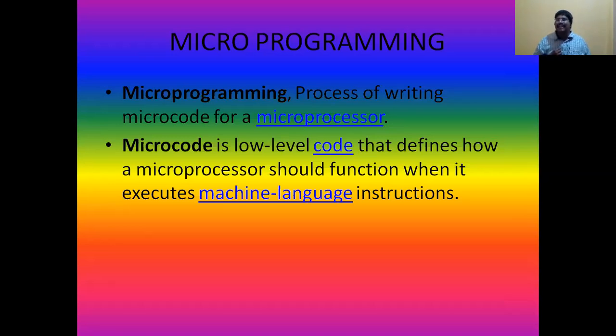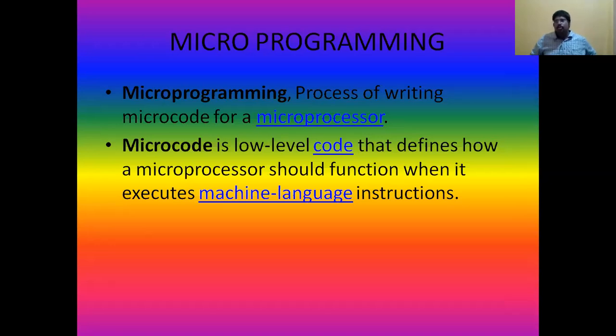It should be a binary code, a low level in the sense of binary language. Binary language means machine language. Okay, so it is in the form of zeros and ones. So microcode is a low level code.